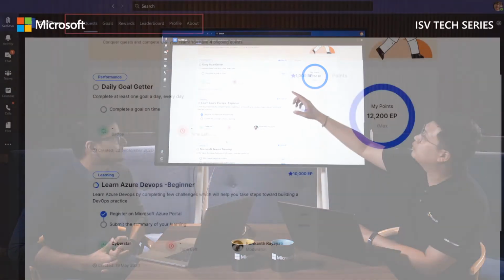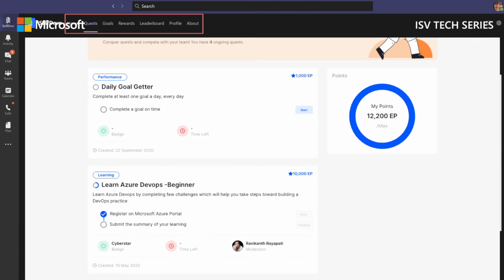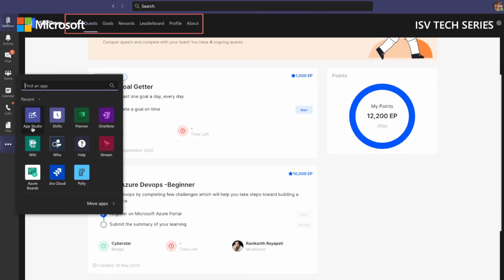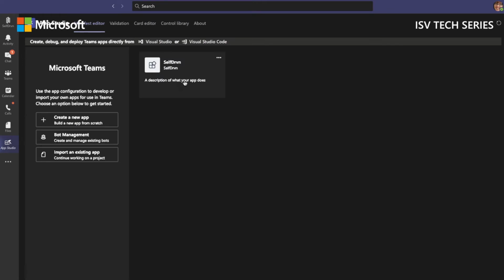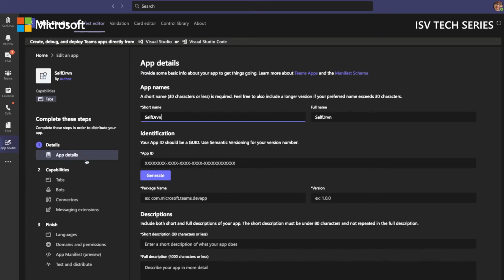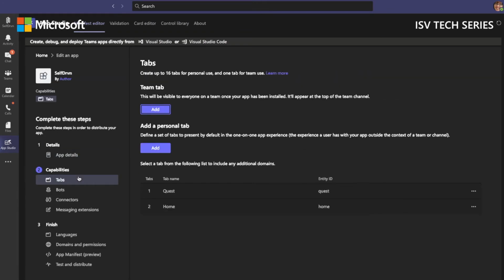So at the top over there, I see home, quest, goals, rewards. So I see a lot of shortcuts over there. Could you share with us how you exactly do that in Microsoft Teams? Yes, we achieve that by using App Studio. Under the Manifest Editor, you can create an app, and under capabilities, we have personal tabs. So you can add a tab.